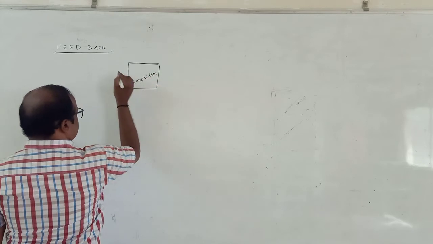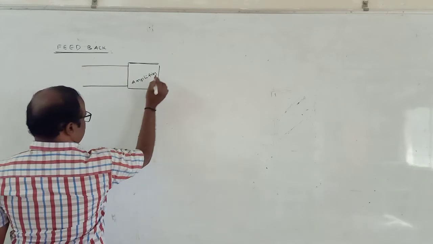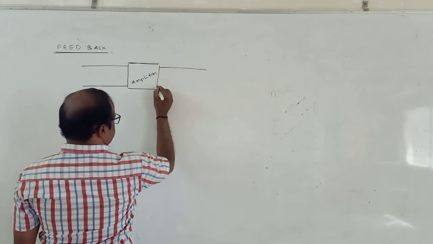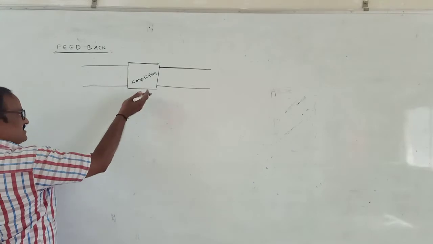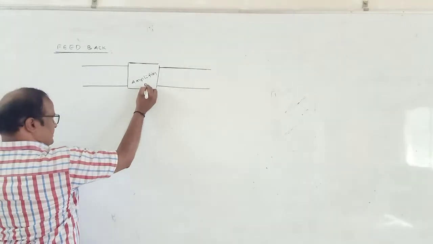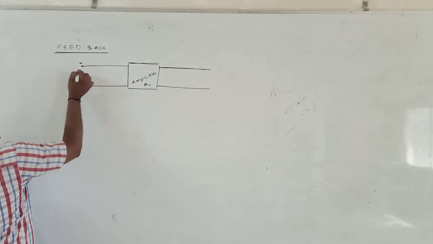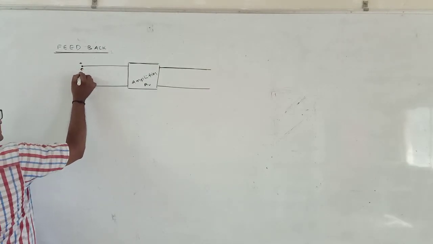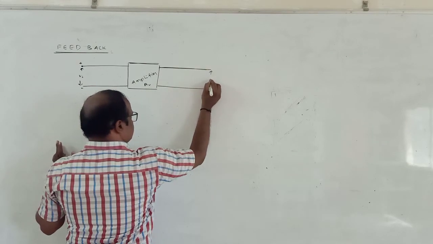Say here, this is the input section and this is taken as the output section. Okay. Amplifier means it has some voltage gain, equivalent to A. This is positive or negative. This is the input voltage and this is the output voltage V0.